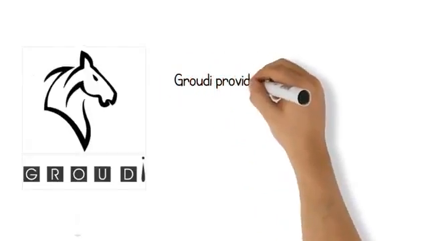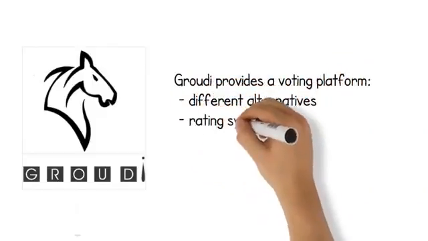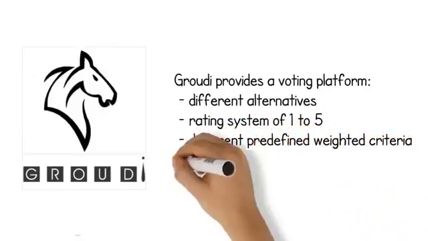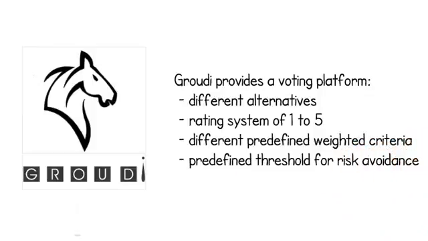Our tool Groudi can provide a solution. It has a voting platform where a user can rate all the alternatives in a rating system of 1 to 5, and for every alternative the user has different predefined weighted criteria. Our product will create value for our customer as it will recognize big differences between such ratings.